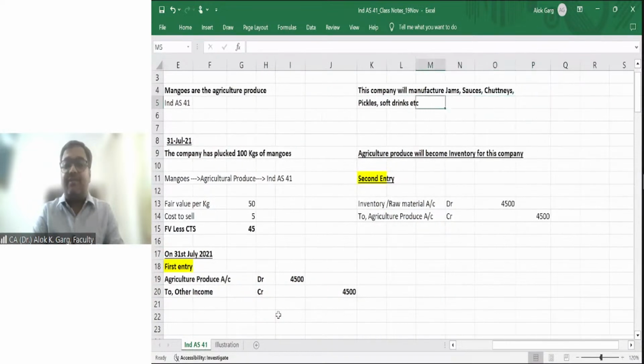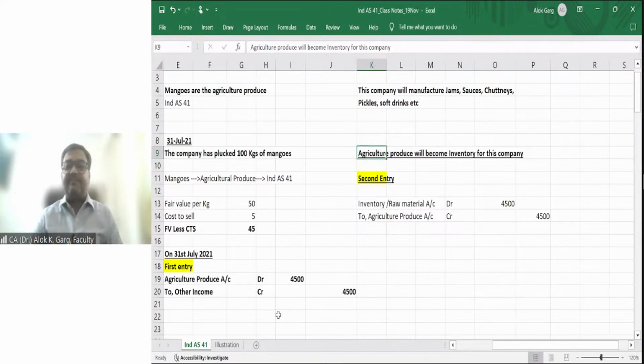This company will manufacture jams, sauces, chutneys, pickles, soft drinks, toffees, etc. Nestle will plug these mangoes and put them in cold storage. So these mangoes will become inventory for the company. This will be the raw material. If they did not have their own mango garden, mango orchards, what would they do? They would purchase raw material from the market. And what is the raw material? Mangoes are the raw material for this company.